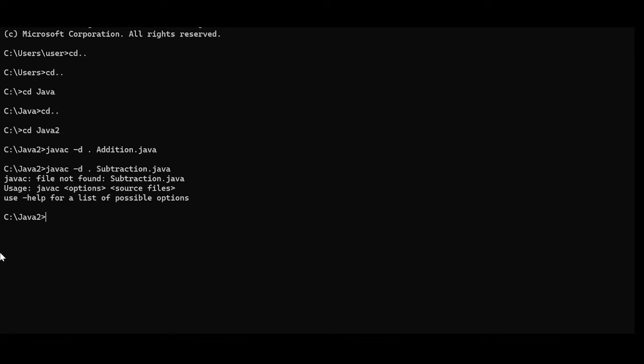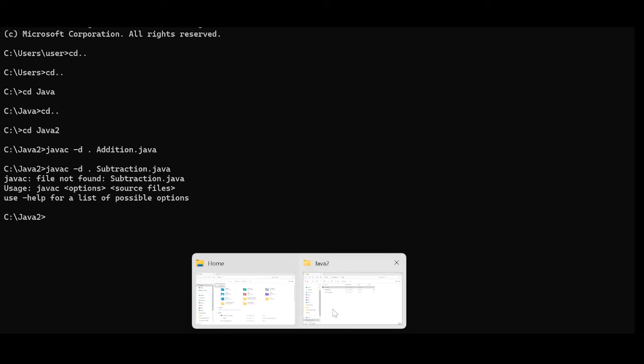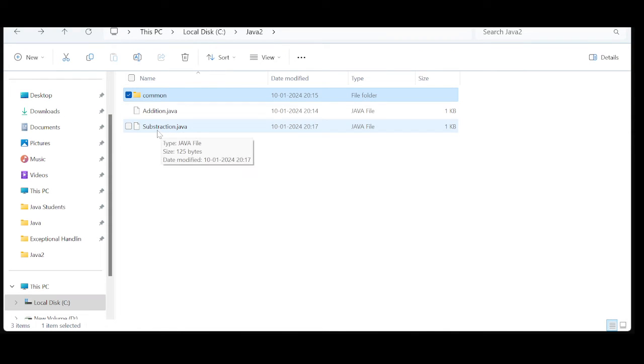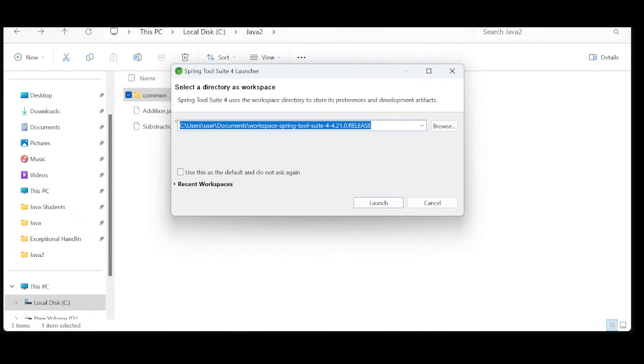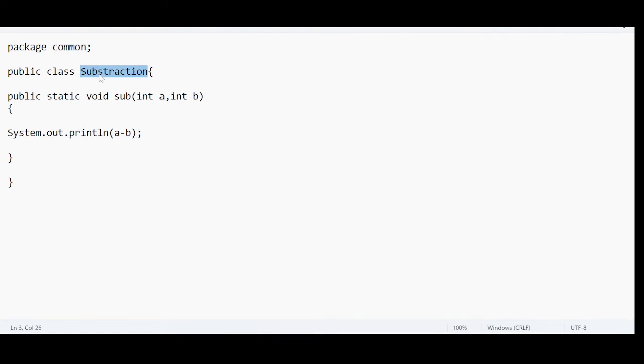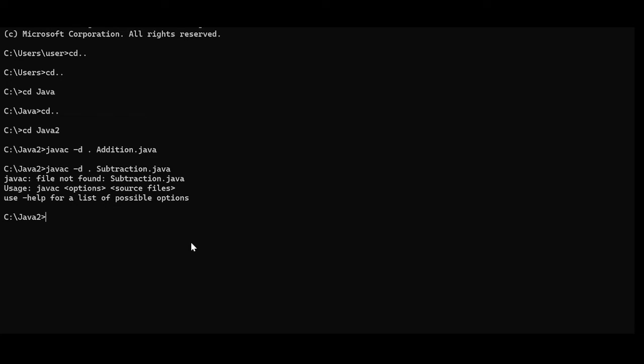I am getting this error: file not found. Let me go to the folder. Subtraction.java. Okay, I made a little spelling mistake. Let me copy this. Okay, it is compiled and the package has been created.